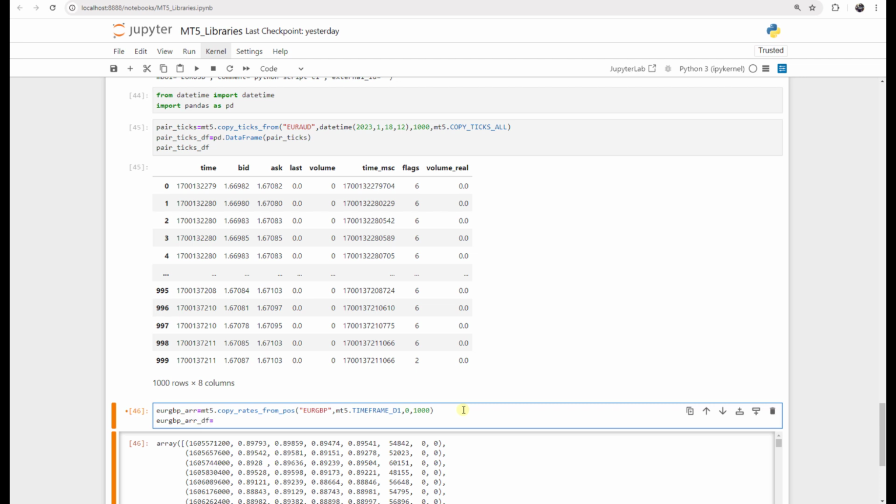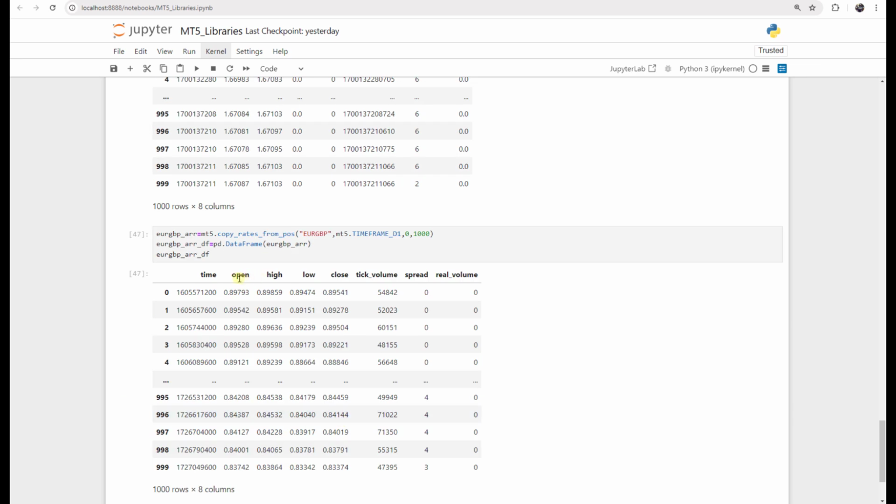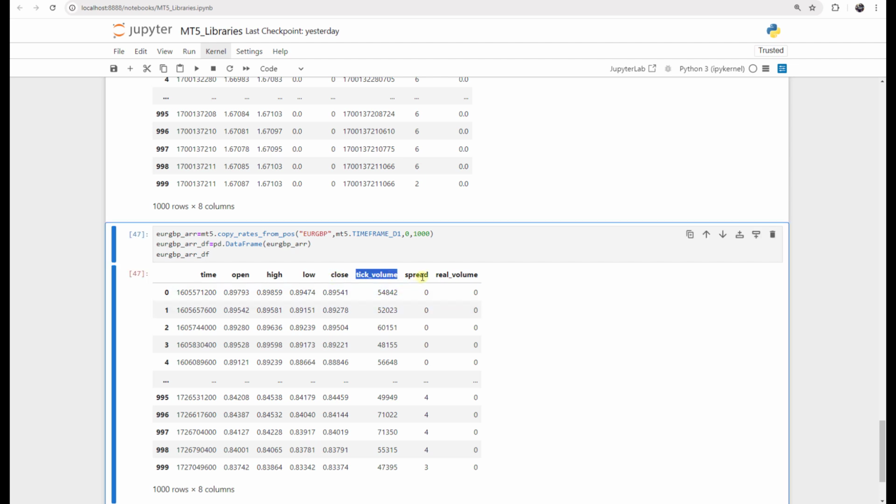df is equal to pd.DataFrame, and we add this EURGBP data, and call our data frame. Let's see how it looks. This is the open, high, low, close, tick volume, spread, real volume. All of them are here. We can see all of them. But let's take this time column here and change it to the real datetime format.